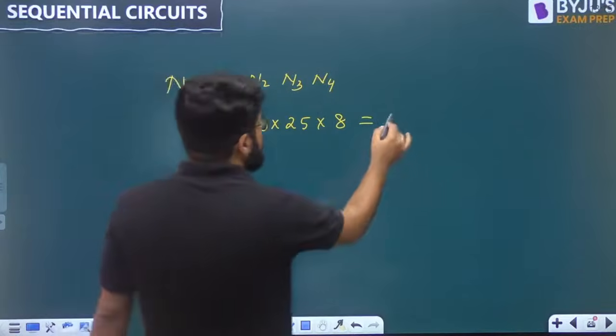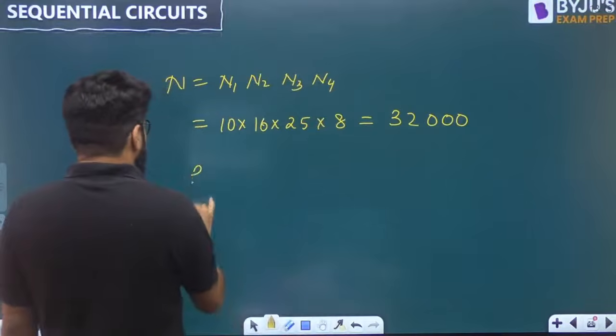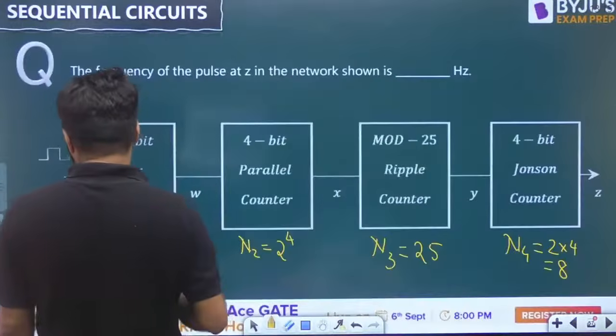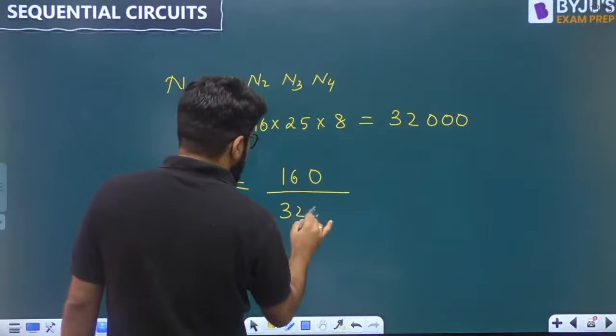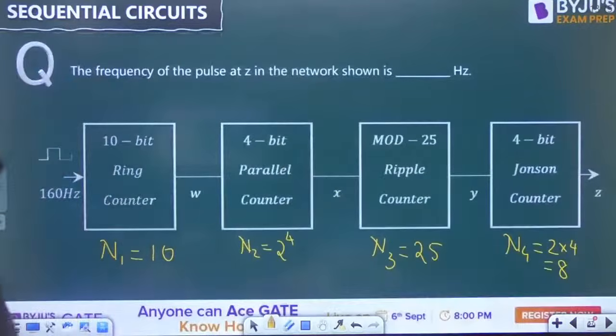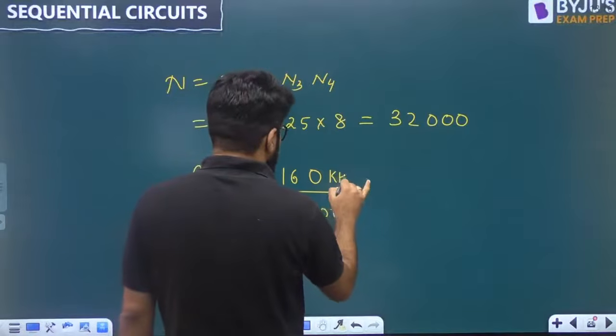Yes, this is 32,000. So the total mod number of this counter is 32,000, and then the frequency at Z is the input frequency, that is 160 Hertz divided by 32,000. 160 Hertz. Now that is in Hertz, sorry. So this is a misprint, guys. This has to be 160 kilohertz. Take this as 160 kilohertz. It's a typo error. Okay, 160 kilohertz. Let me write down 160 kilohertz.